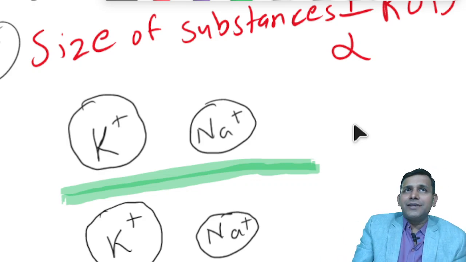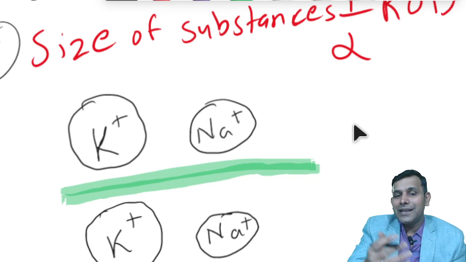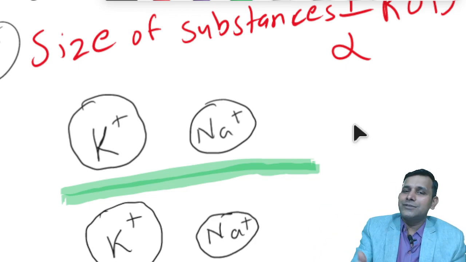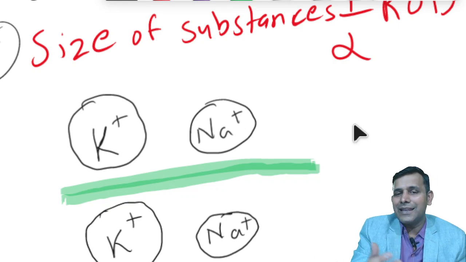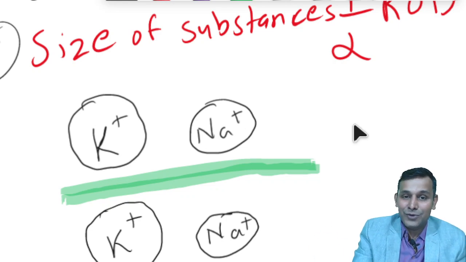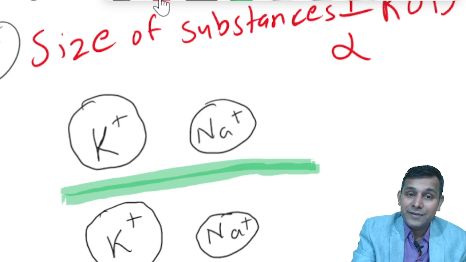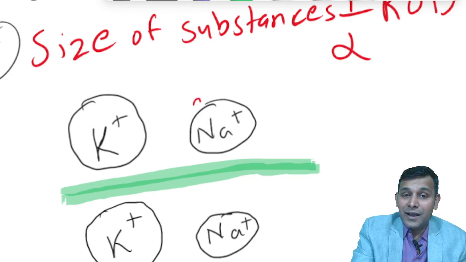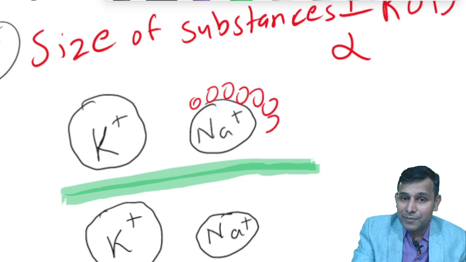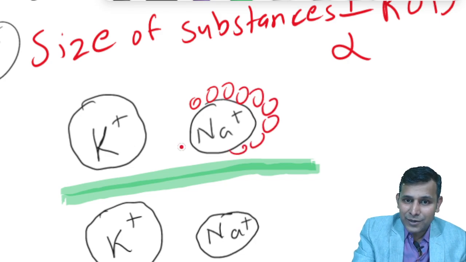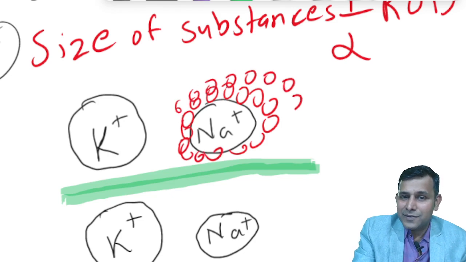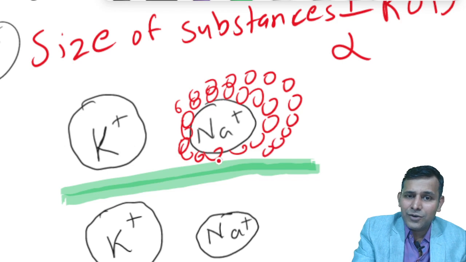Just take it this way: the sodium ion is like a celebrity and the potassium ion is a non-celebrity. So what happens when a celebrity moves in a crowd? The celebrity gets surrounded by the crowd. So the sodium ion is very strongly hydrophilic. It has a very strong attraction for water molecules.